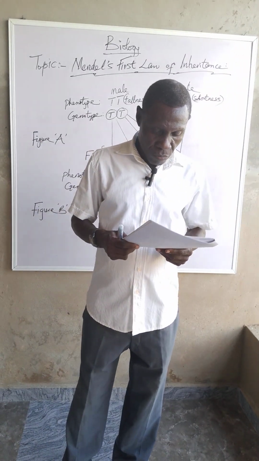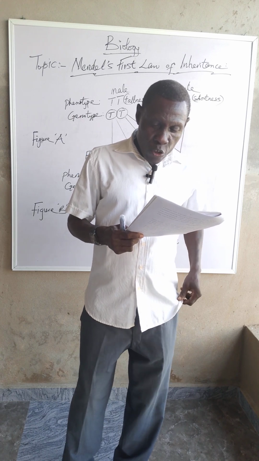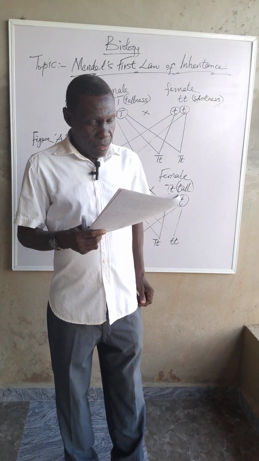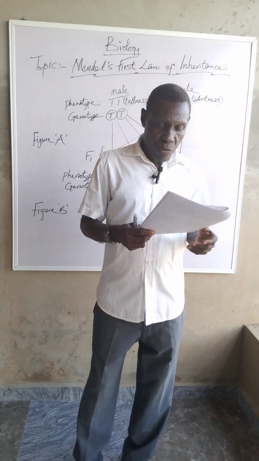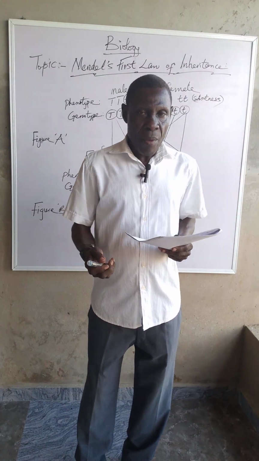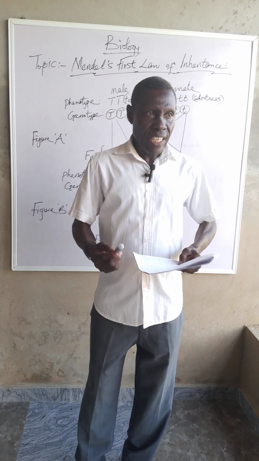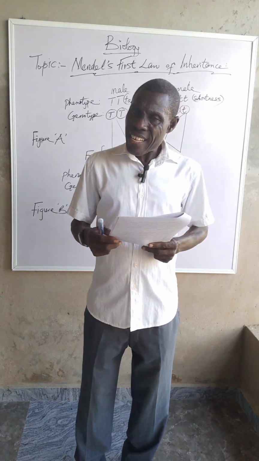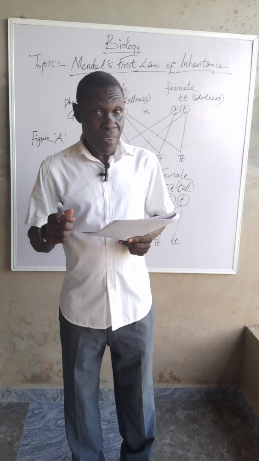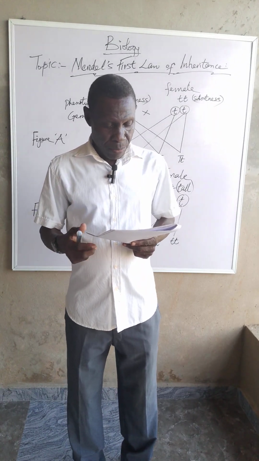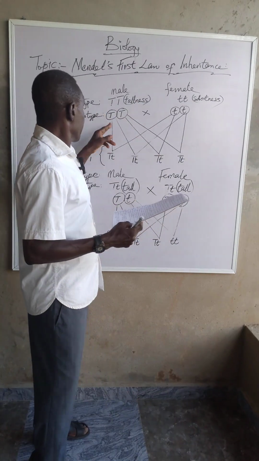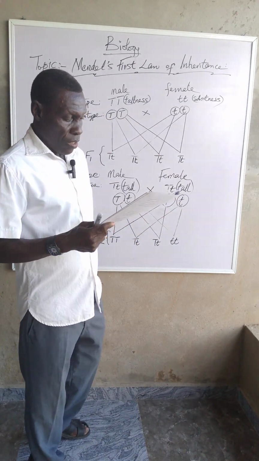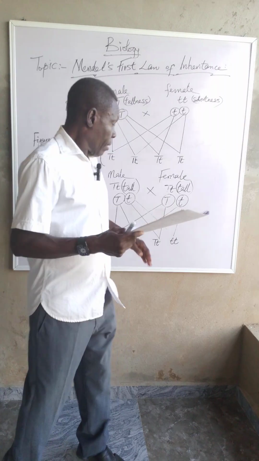Then the small letter represents the recessive gene. That means it has been suppressed, so it cannot come up like the dominant gene. Since tallness in the plant is dominant over shortness, the capital T represents the gene for tallness.